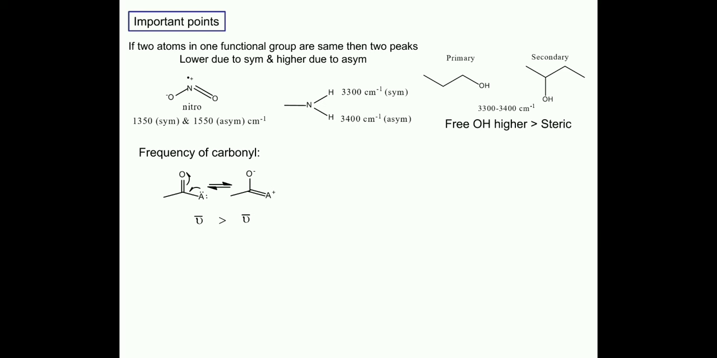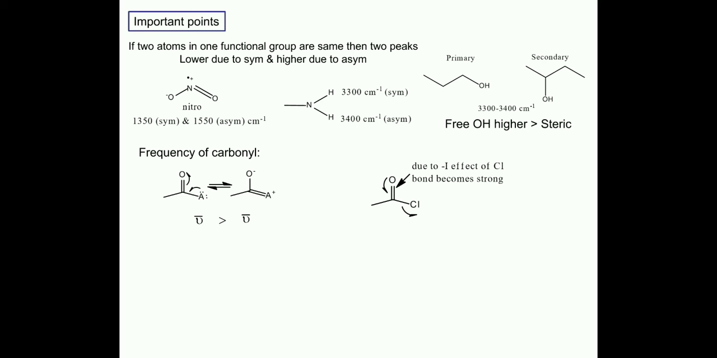And we know that if a double bond is there and a single bond is there, then the higher frequency will be for the double bond, because a double bond is stronger than a single bond. So that's why in the first case, mu bar, which means wave number or frequency, will be higher than in the second case.